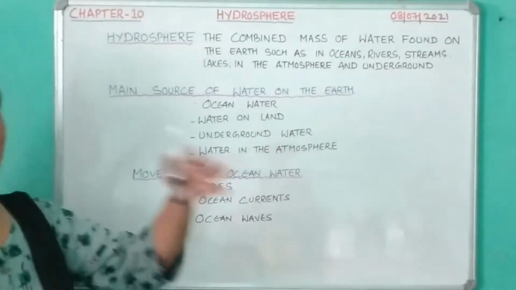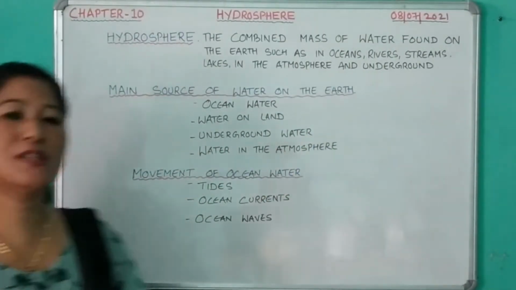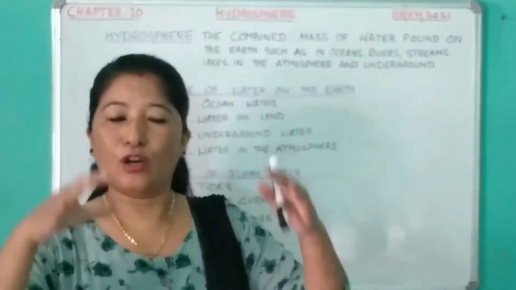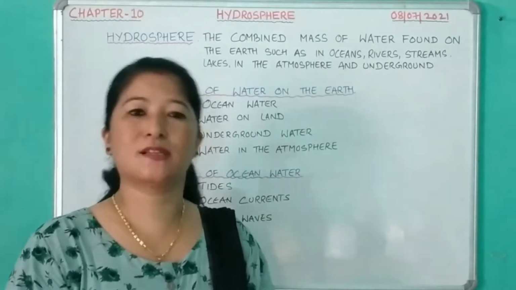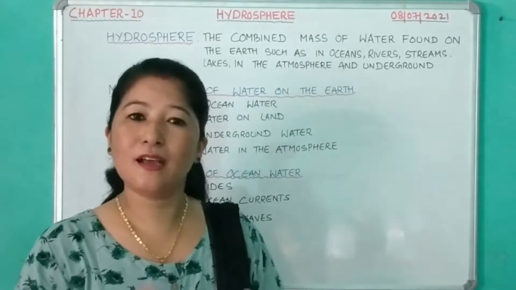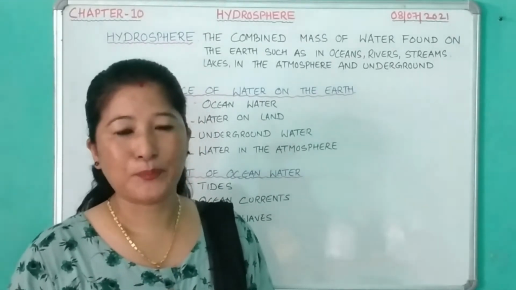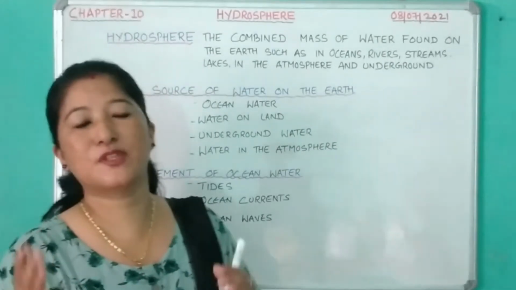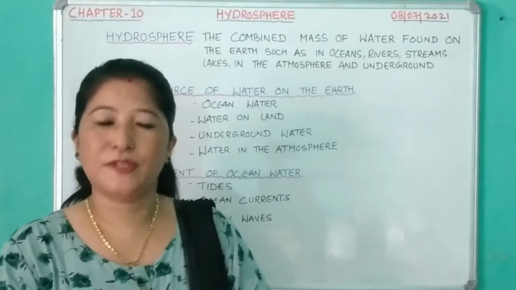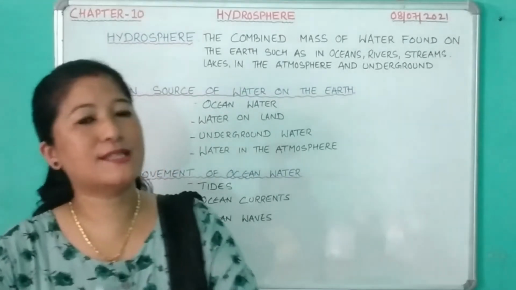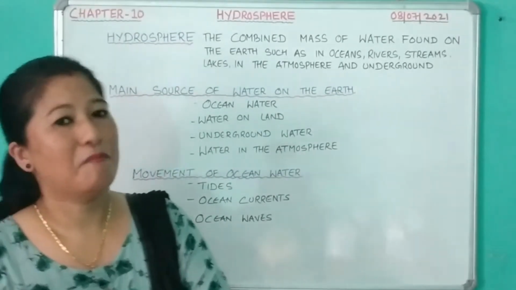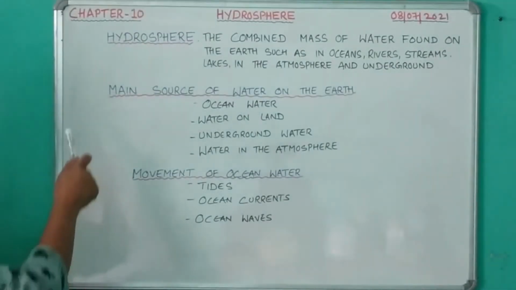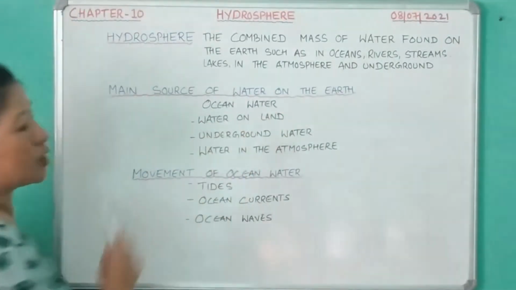So the combined mass of water found on the earth is known as the hydrosphere. It occupies 71% of the earth's surface, and the rest 29% is land mass, that's the continents.